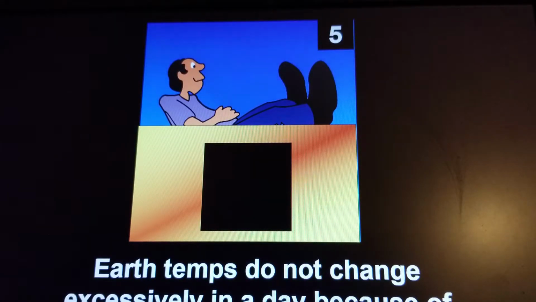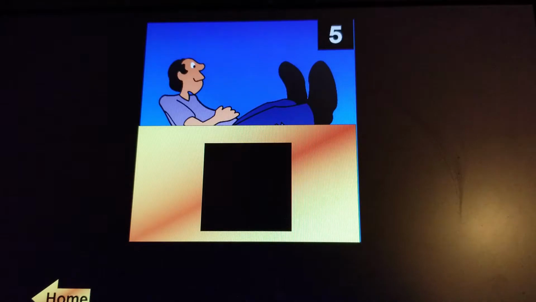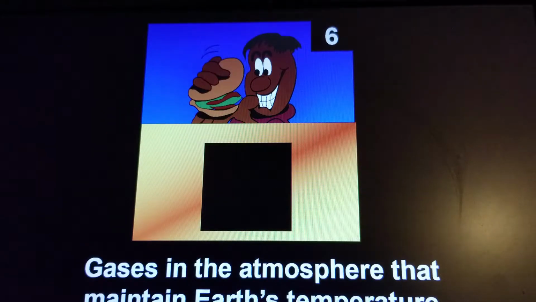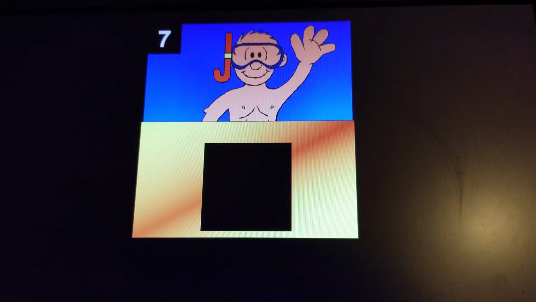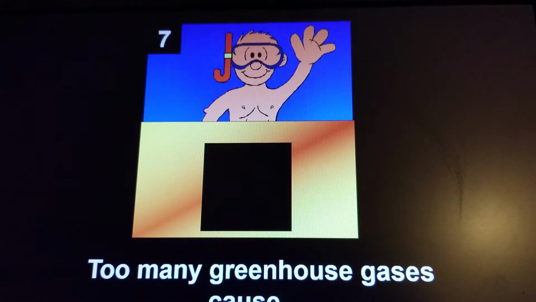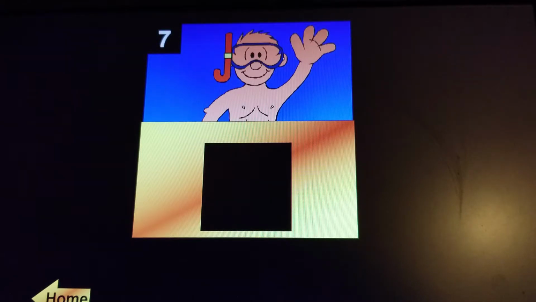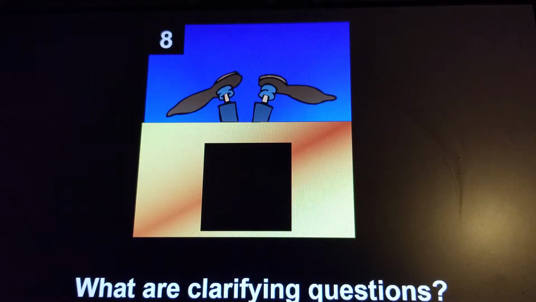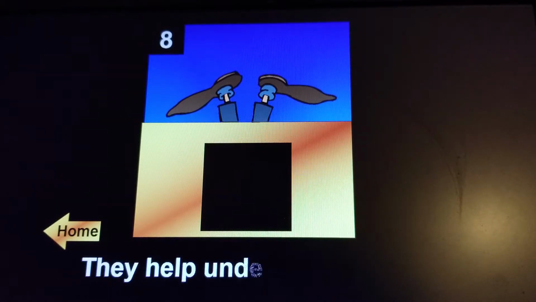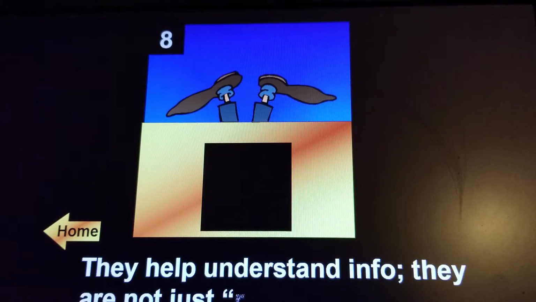Okay, Earth temps do not change excessively in a day because of... It's not ozone, it's greenhouse gases. Gases in the atmosphere that maintain Earth's temperature, speaking of, those are going to be greenhouse gases. Too many greenhouse gases cause global warming, not another ice age. What are clarifying questions? They do help us understand information and are not just regular questions.